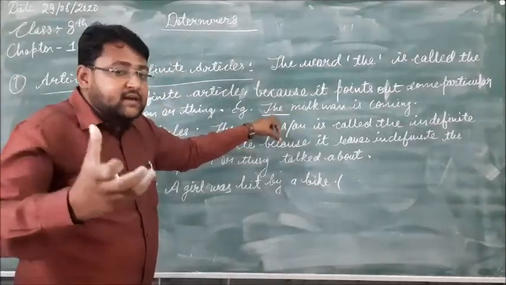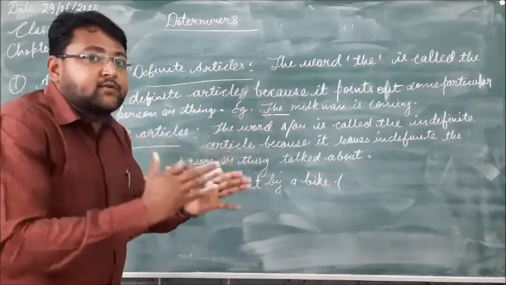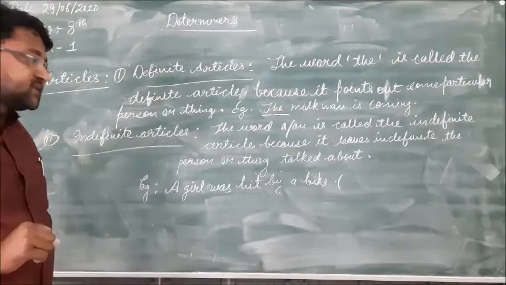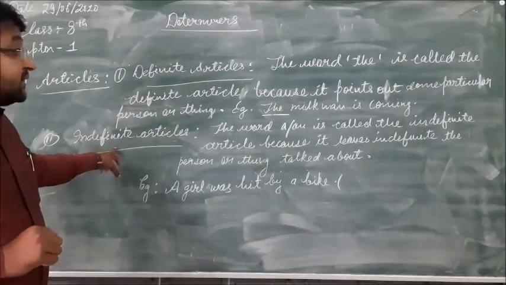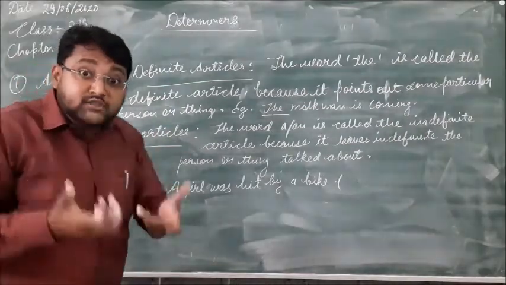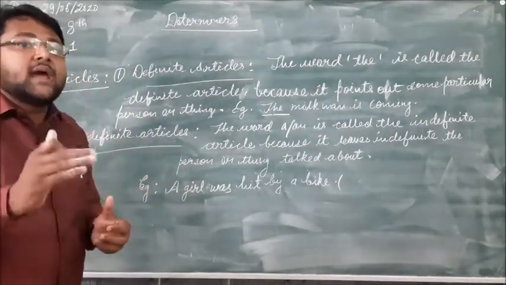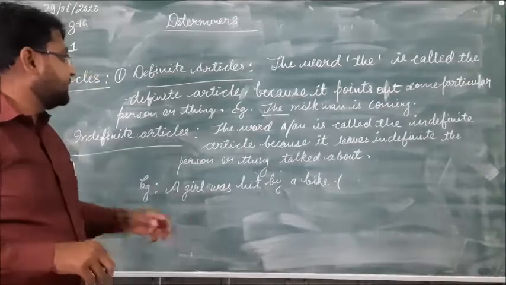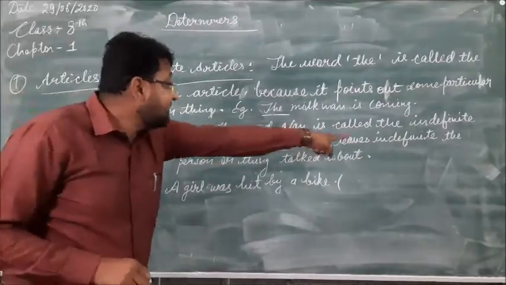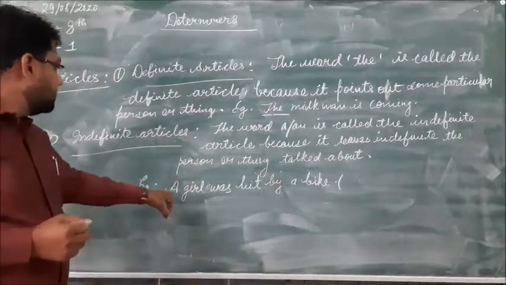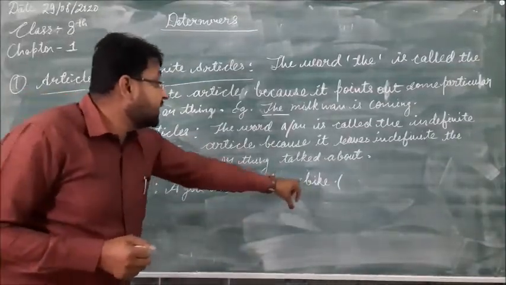That's why it is used before any particular noun, meaning thing or person. And when we are not sure which person or which thing, in that case we use a or an, the indefinite article, because it leaves indefinite the person or thing we are talking about. So here: a girl was hit by a bike.